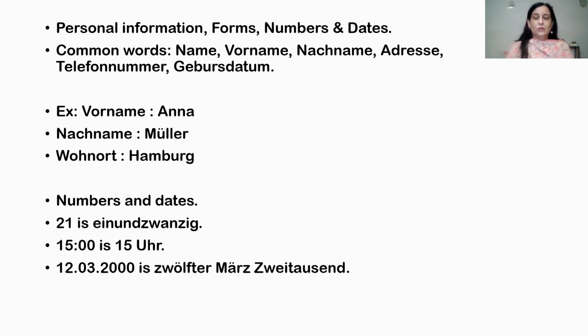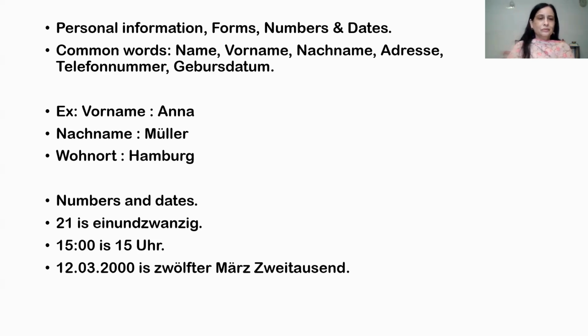Now numbers and dates. Suppose you want to write your age, what your age is. You should know the number. Obviously you will know it, but you should know its spelling. Now 21 is einundzwanzig. There is a video on my channel on alphabets and numbers. You can go through it and brush up your knowledge of numbers and alphabets. Now, 15 is the word fünfzehn.